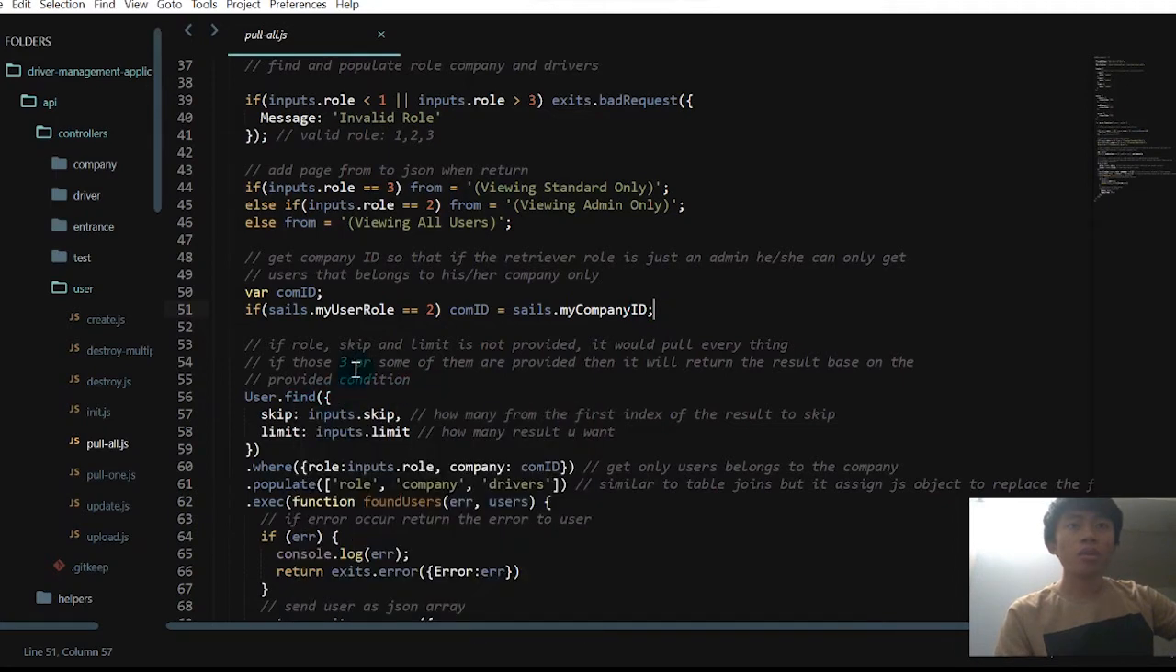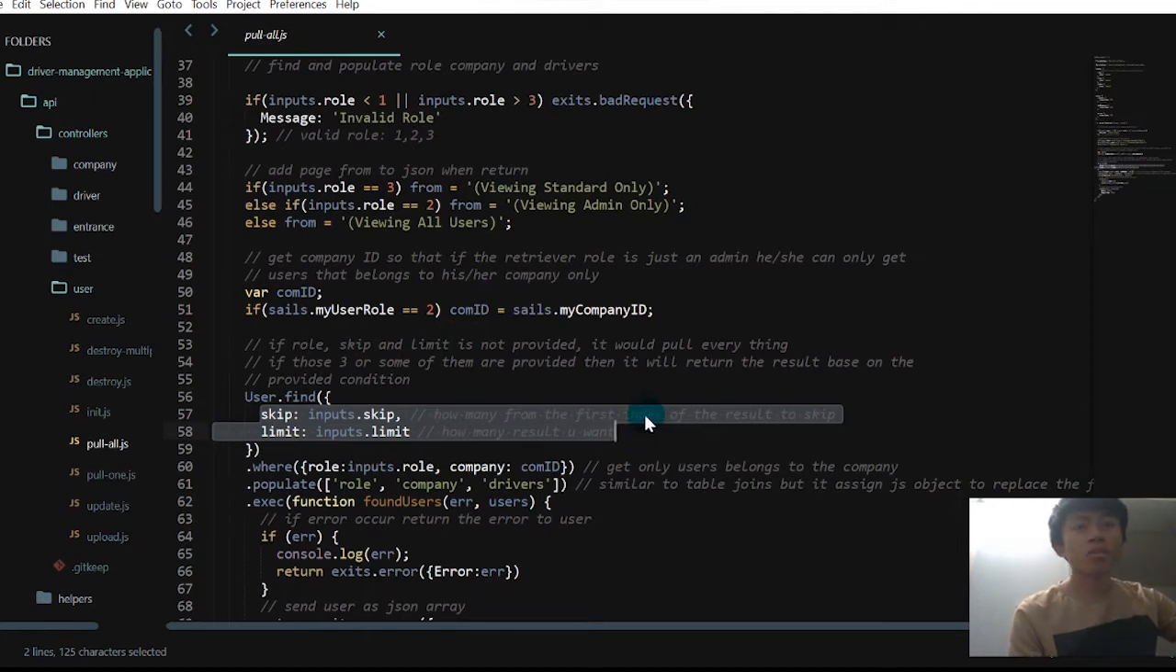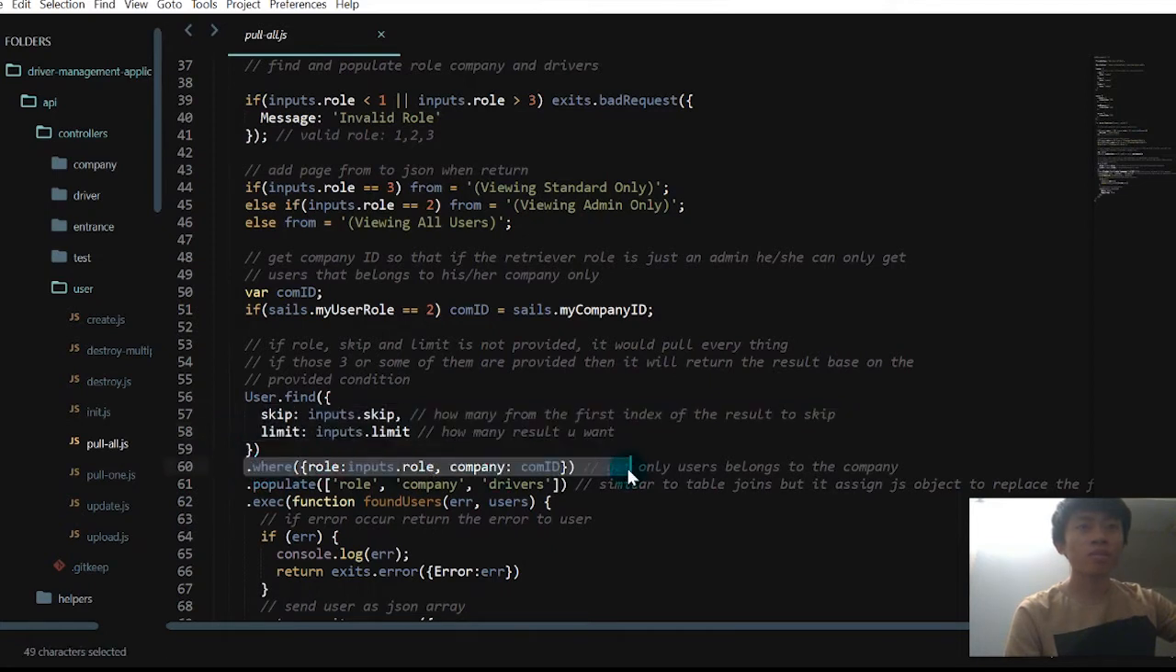Our application uses Waterline ORM, object relational mapping. We can access data by using the model user dot find function, and here we pass skip and limit in order to skip a number of users and limit the number of users we get. And where is the where clause? We only want to get users that have the specific role and users that belong to this company.